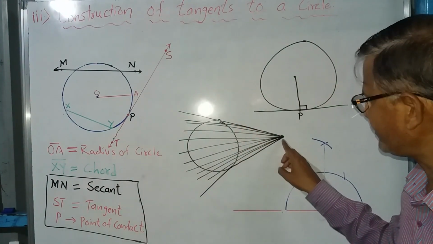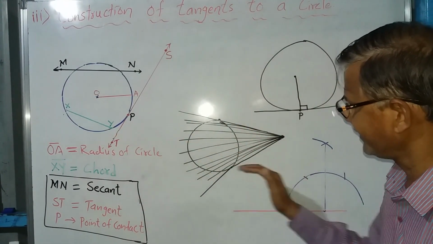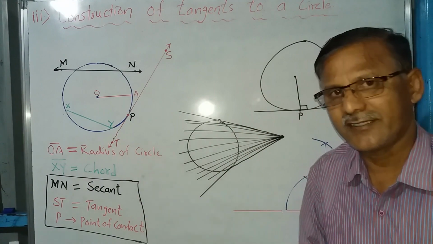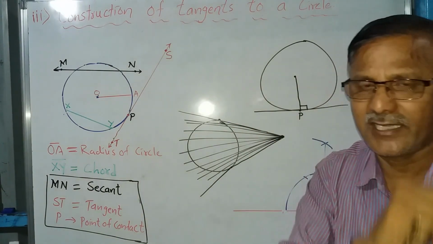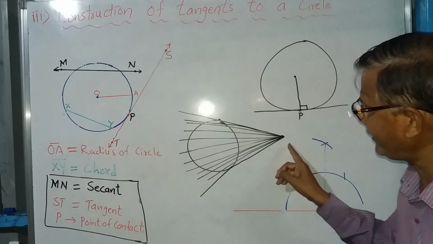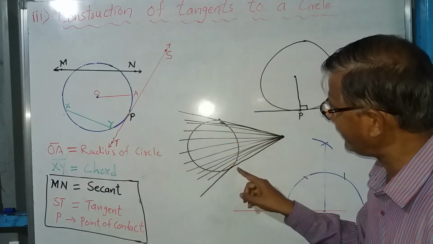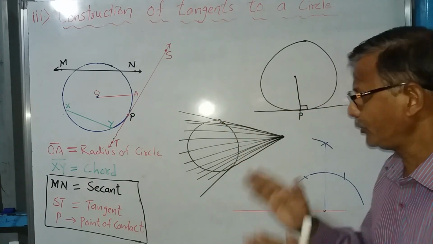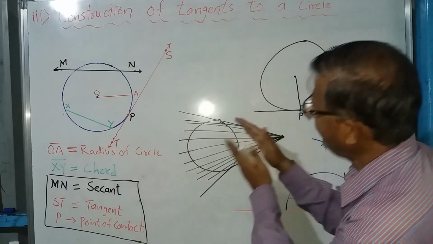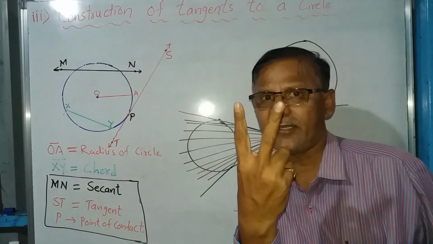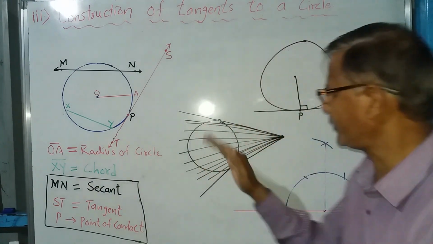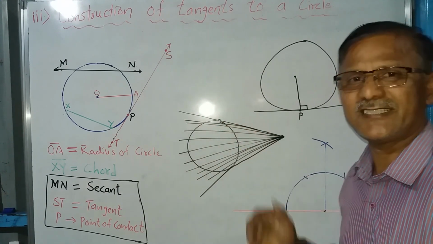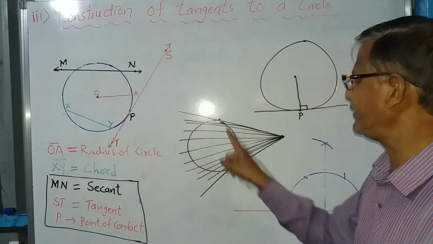Just see here. From this point I have drawn infinite lines. In those infinite lines there will be two special lines which will be touching the circle at a point. And you know that if a line touches the circle at a point, then that line is called a tangent. So from this point, how many lines are just touching the circle at a single point? This is one line, this is one line. So these are the two tangents. From an external point we can draw maximum two tangents, not more than two. Why? Because all the remaining lines are secants. They are cutting the circle. Only these two lines are touching the circle at a single point.